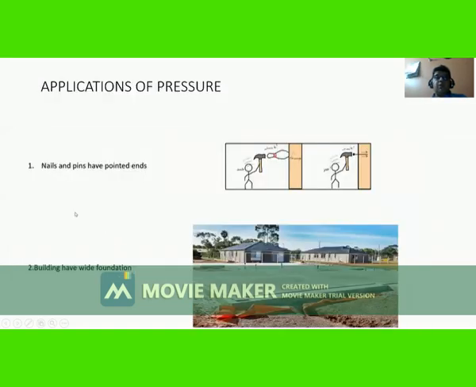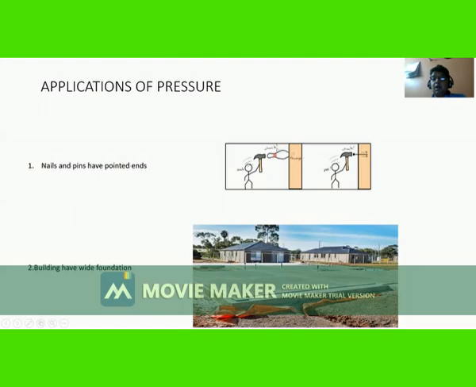Some more examples. Nails and pins have a pointed end. Here we are showing two nails, one blunt and the second with a sharp end. The area of the sharp end is very small, and therefore when we apply the force, a large pressure is exerted by this nail.